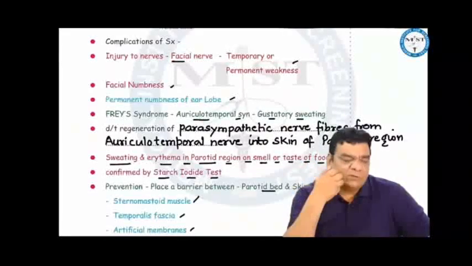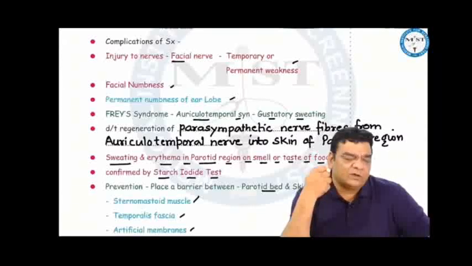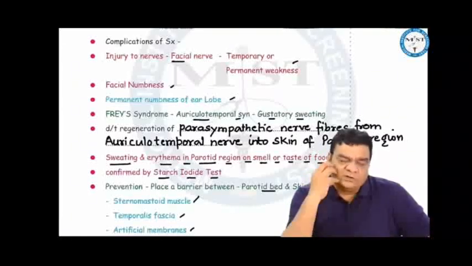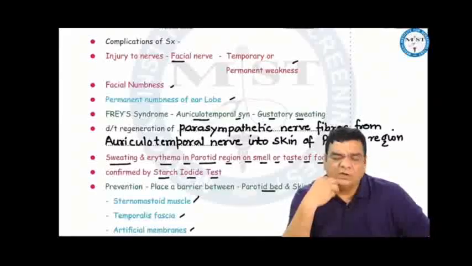where there is inappropriate regeneration of parasympathetic nerve fibers from the auriculotemporal nerve into the skin of the parotid region. Because of this, whenever there is parasympathetic stimulation, like on smell or taste of food, there will be sweating and erythema in the parotid region.